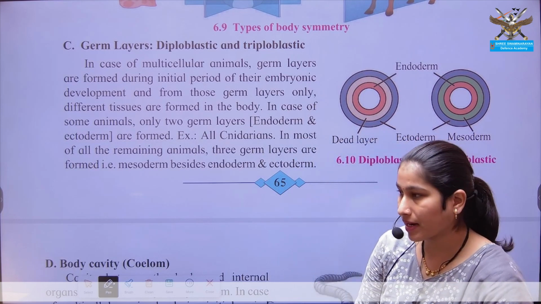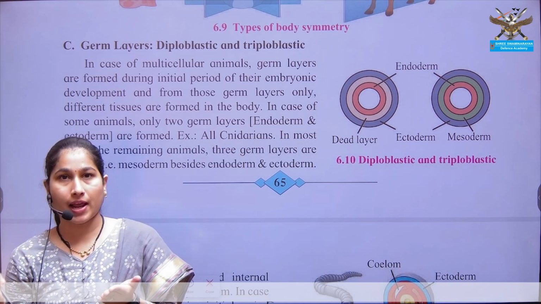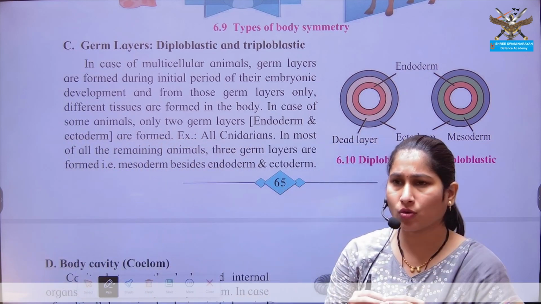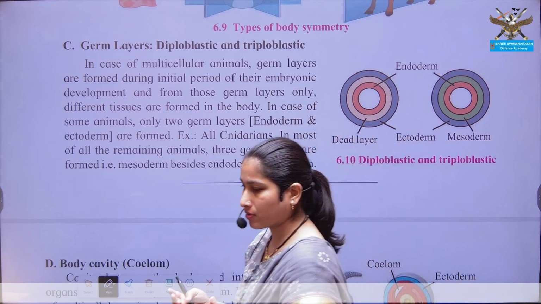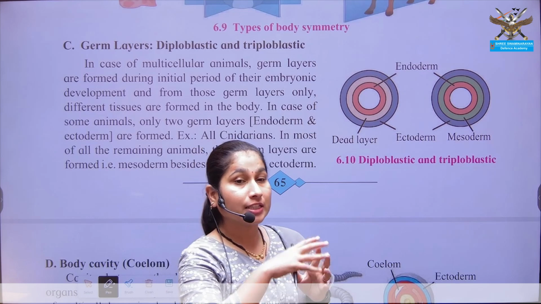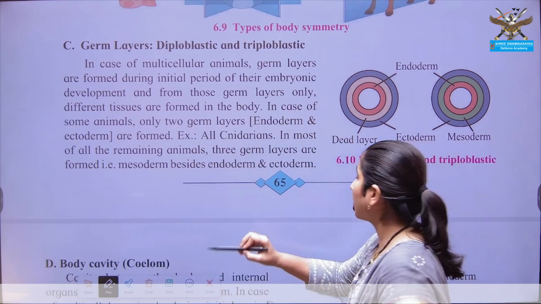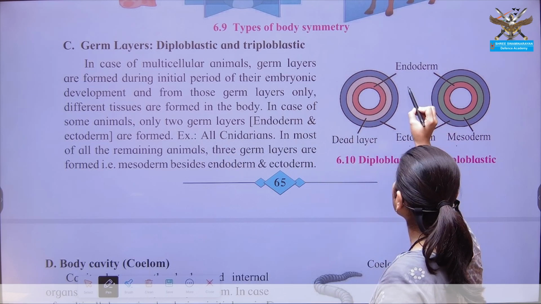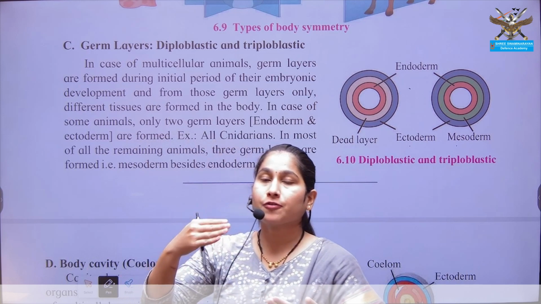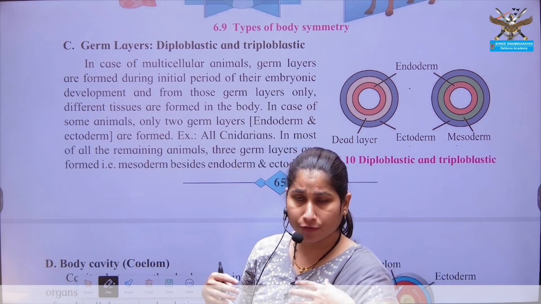What do you mean by germ layer? Whenever an organism is forming, when zygote gives rise to embryo, and during that formation of embryo, in early stages the zygote cells divide, redivide, and form blastula, gastrula, then embryonic stages come. At that time, different types of layers are formed, which are your ectoderm, mesoderm, endoderm. Okay, and these germ layers give rise to different tissues, different epidermal cells, different organs.